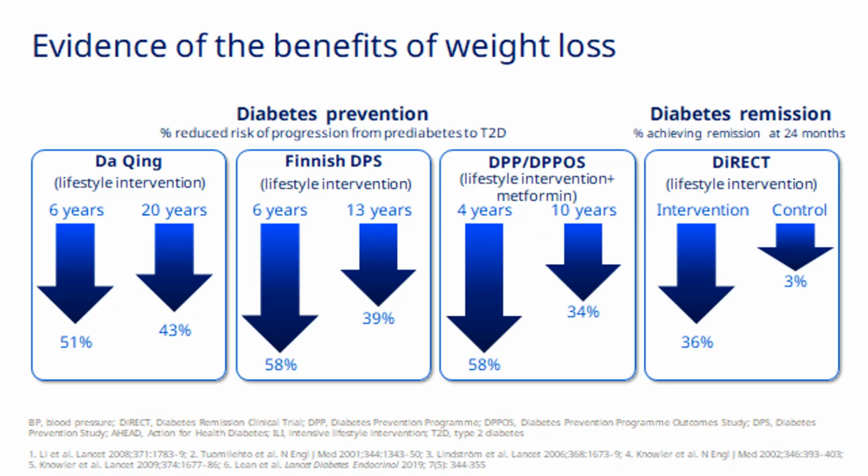These are the studies which show the evidence of benefits of weight loss. Take diabetes prevention: for a person who has entered the pre-diabetic stage, we have studies like the Da Qing study. The Da Qing study says that if you lose weight, the incidence of developing diabetes drops by up to 51%. And even after 20 years, if you have lost weight, you are preventing yourself from entering into diabetes. The Finnish Diabetes Prevention Study and the DPPOS study all say that only if you lose weight do the chances of moving from pre-diabetes to diabetes lessen significantly.